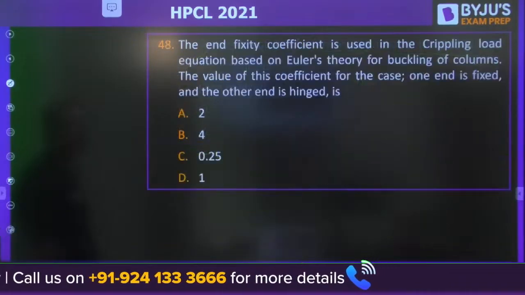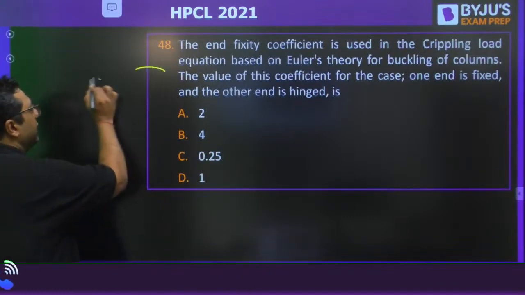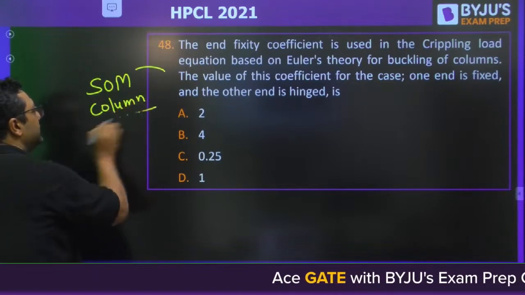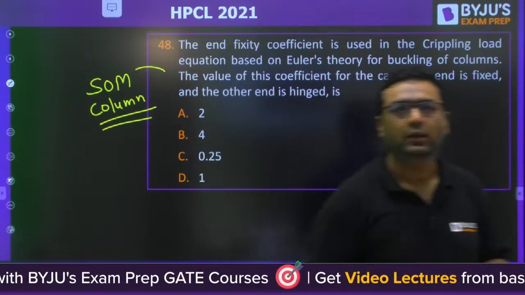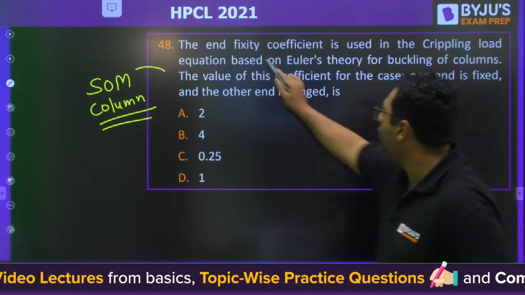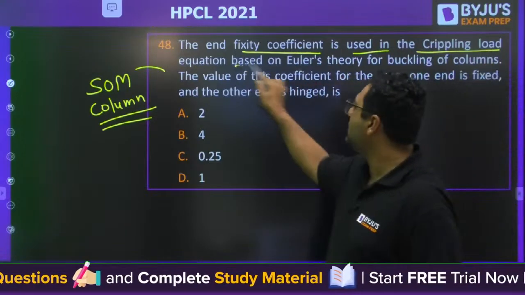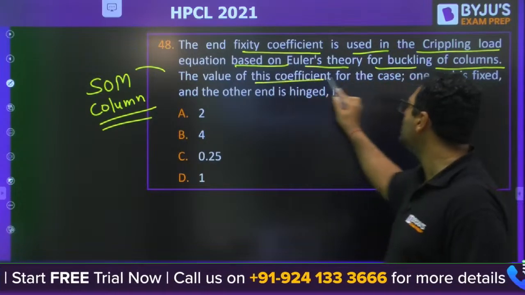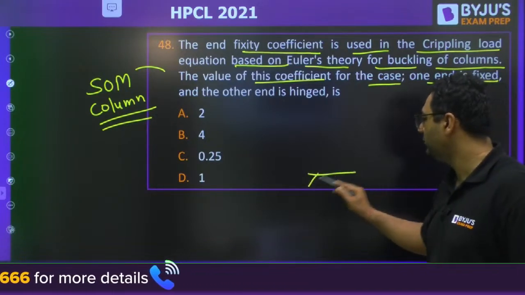Moving further, guys, to question number 48. This is from column, strength of material. I am going faster because the questions are very easy. The end fixity coefficient is used in the crippling load based on Euler's theory for buckling of column. What is the value of this coefficient for the case where one end is fixed and the other end is hinged?